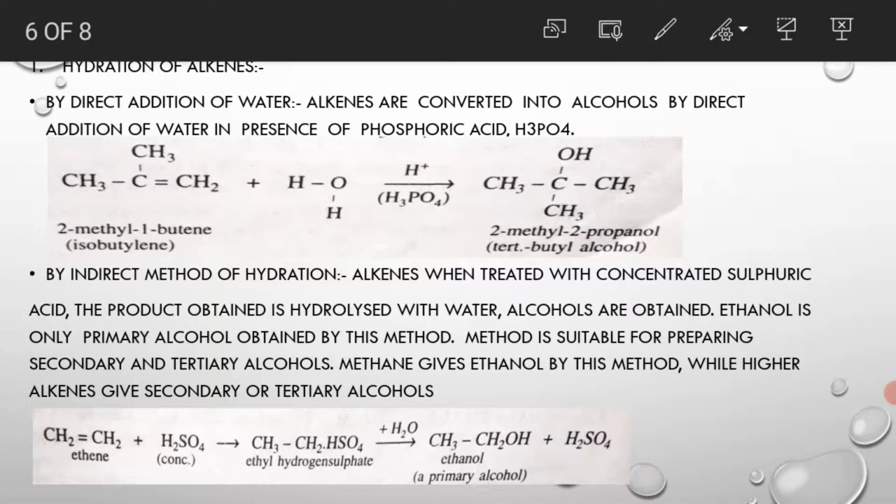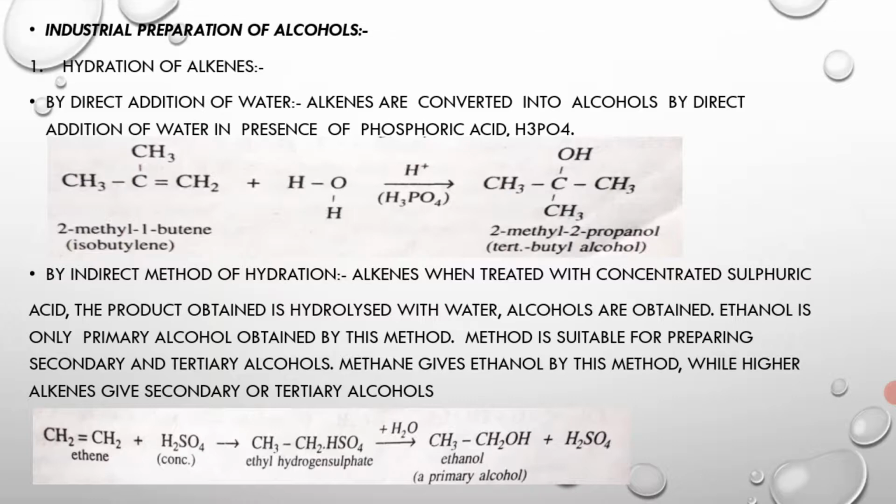Here HSO4 combines with hydrogen of water, and OH of water attaches to the alkyl group to form ethanol and sulfuric acid.